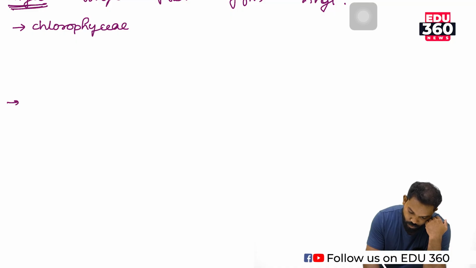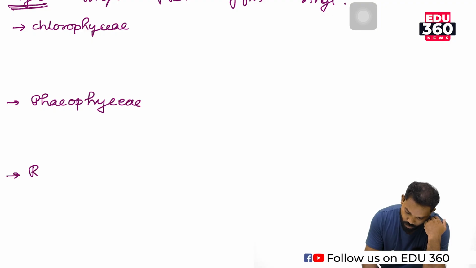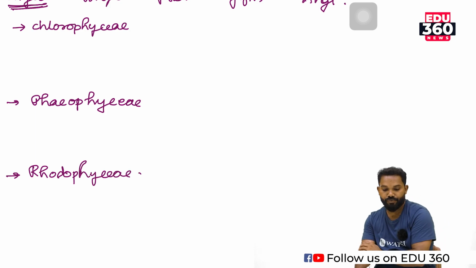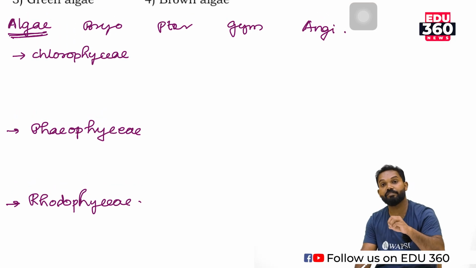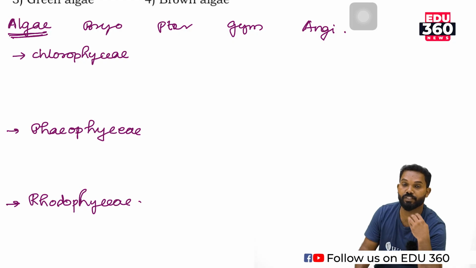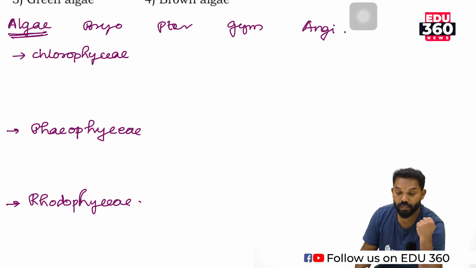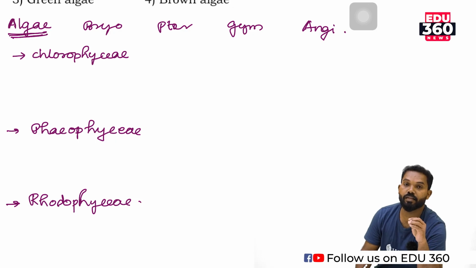brown algae or Phaeophyceae, red algae or Rhodophyceae. Chlorophyceae, Phaeophyceae and Rhodophyceae, this classification is directly based on the color or the substance which gives color, that is pigment. Based on the pigmentation, flagellation and the type of reserve food material, they are categorized into 3 groups: Chlorophyceae, Phaeophyceae